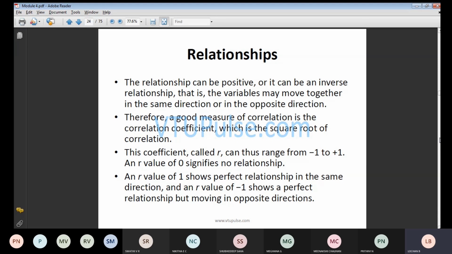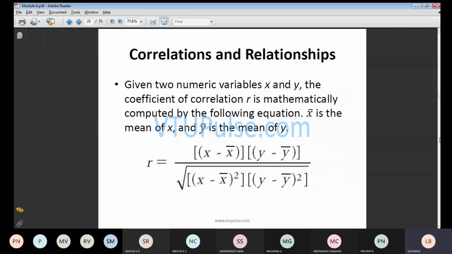If you get an r value of 1, it shows a perfect relationship in the same direction, and an r value of -1 shows a relationship working in the opposite direction. This is what it is.